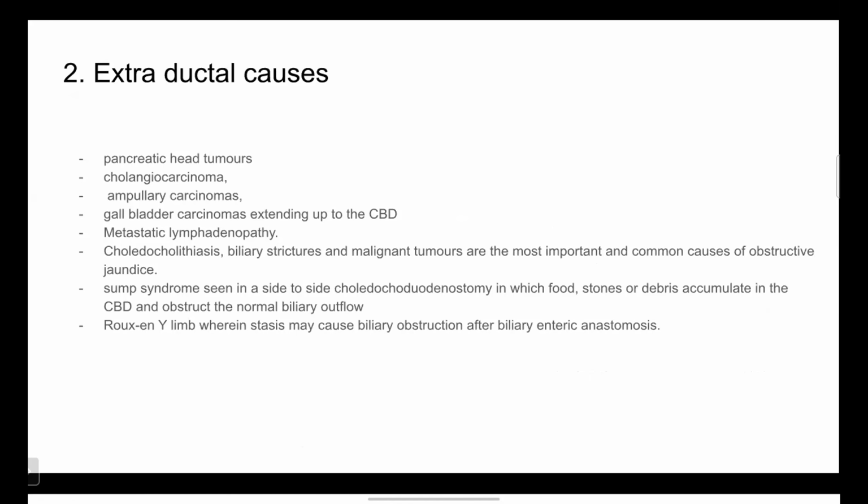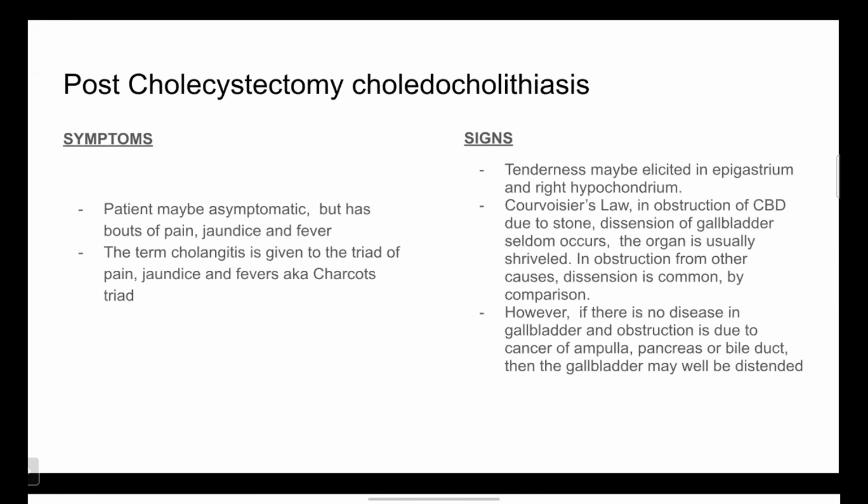Some syndrome is seen in side-to-side choledochoduodenostomy, in which food stones and debris accumulate in the CBD and obstruct the normal biliary outflow. Roux-en-Y limb, wherein stasis may cause biliary obstruction after biliary enteric anastomosis. There's also post-cholecystectomy choledocholithiasis, in which the patient may be asymptomatic but has bouts of pain,